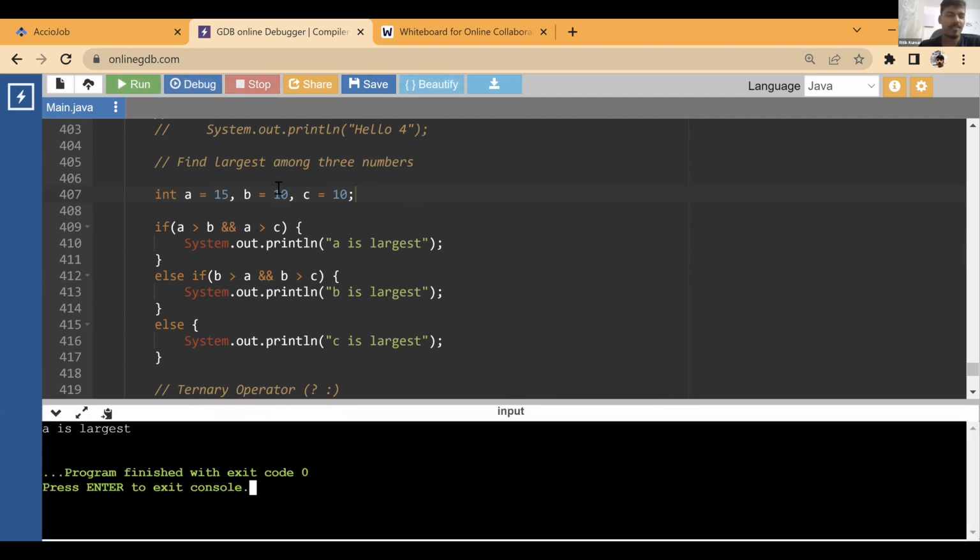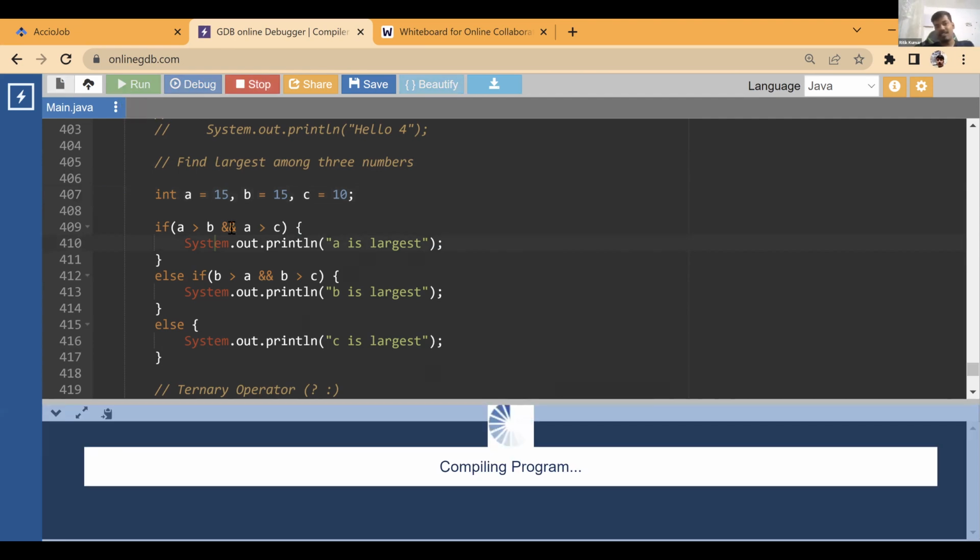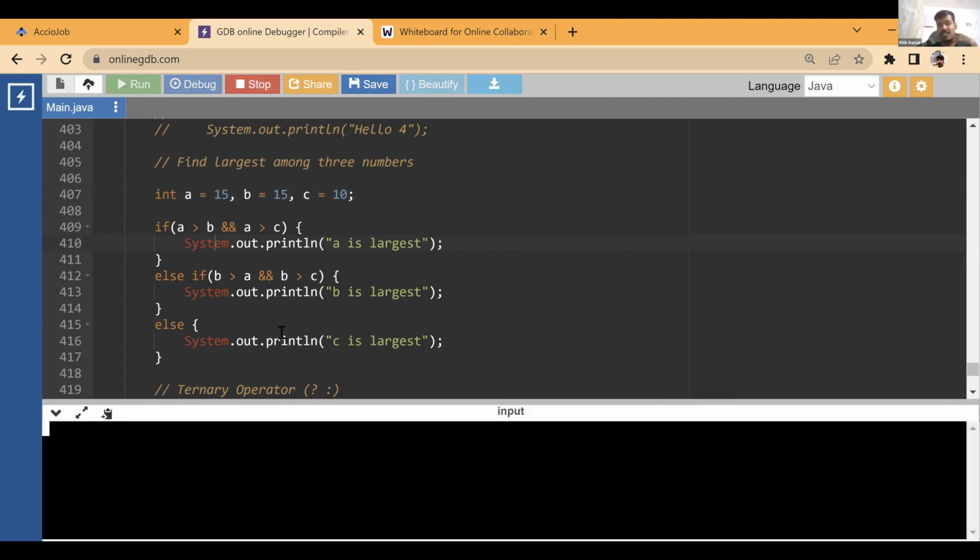Okay, 15. Okay, let me. I forgot. Sorry. This is 15. Okay, this will be false. Now it will be false. Now, if I run this, it will actually tell me C is the largest value. Why? It should have told A or B, that's fine, but C is nowhere the largest value over here, right? C is the smallest one.